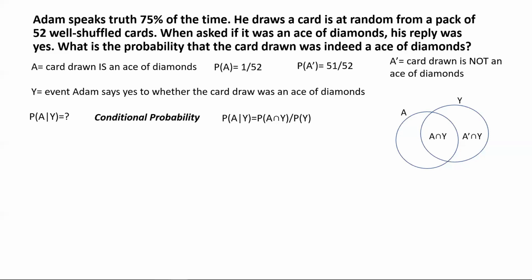That's how we represent this part of the circle Y in terms of our set theory notation.